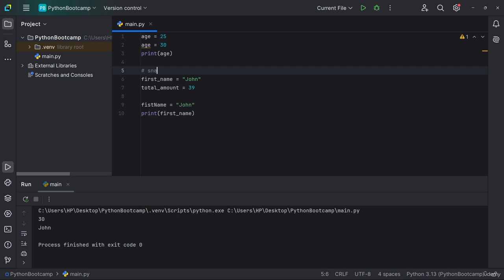This is snake case, and this is camel case. With camel case, you capitalize each new word. The first word is lowercase, but subsequent words you capitalize instead of using an underscore. This is more common in some other languages like JavaScript.